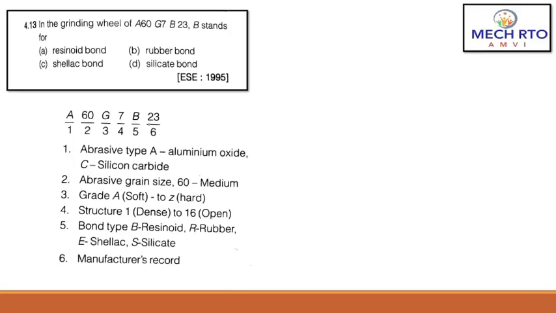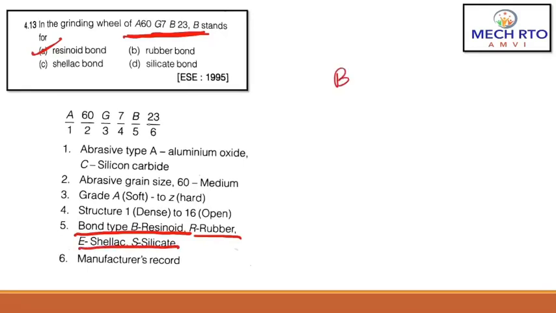Now the next question: in grinding wheel A60, G7, B23. This is the grinding wheel type, and here it is asking what B stands for. The correct answer is A, resinoid bond. So this is the bond type. B is a resinoid bond, R is a rubber bond, E is a shellac bond, S is a silicate bond.